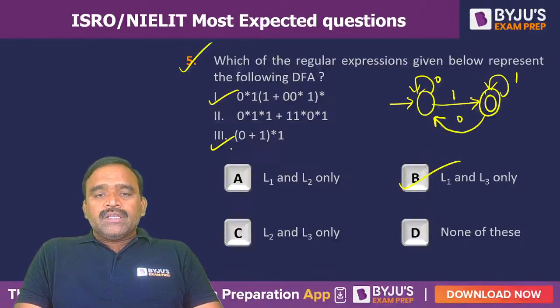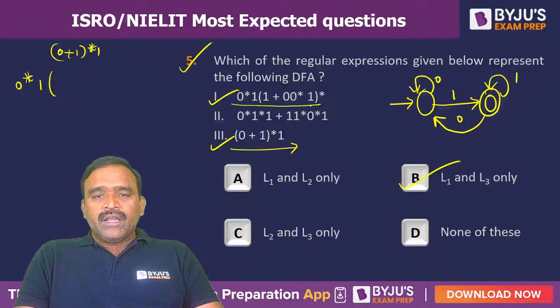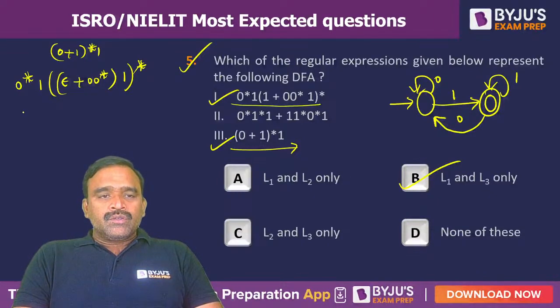I will tell you, all combinations of zeros and ones ending with 1 is nothing but (0 plus 1) whole star 1. And the first one is also equivalent to that, because it can be written as 0 star 1 followed by (1 plus 0 0 star 1). You can take 1 as common. So we can write this as (epsilon plus 0 0 star) of 1, and then whole star. So this is 0 star 1, and epsilon plus 0 0 star is nothing but 0 star. So (0 star 1) whole star.